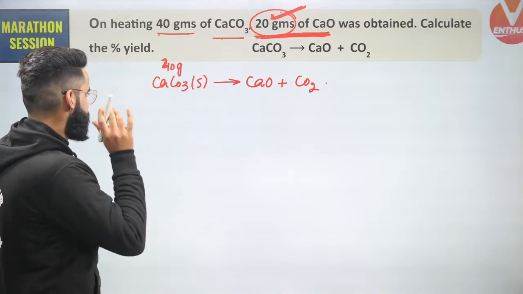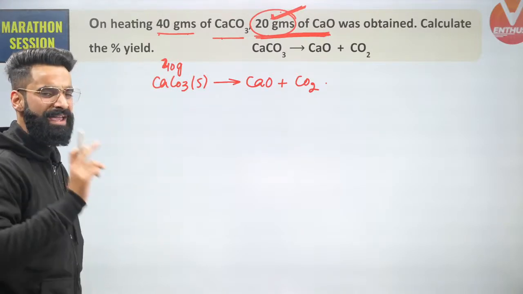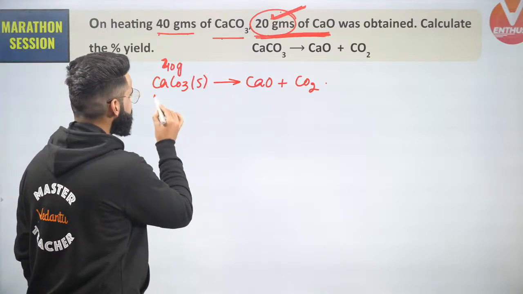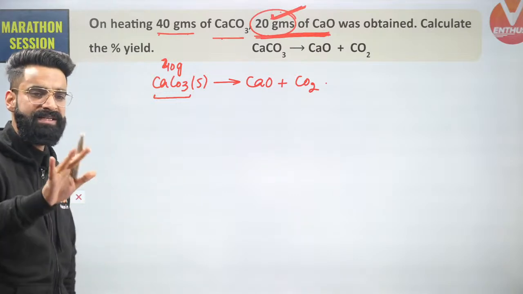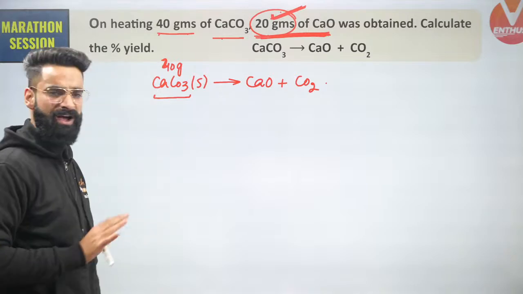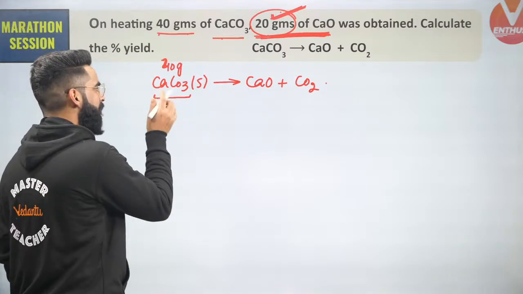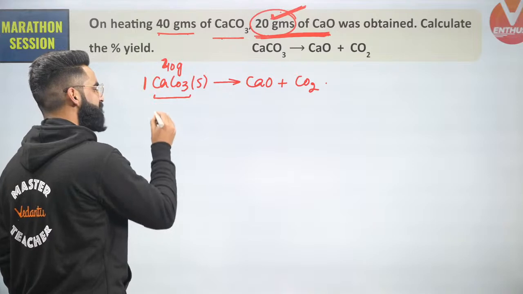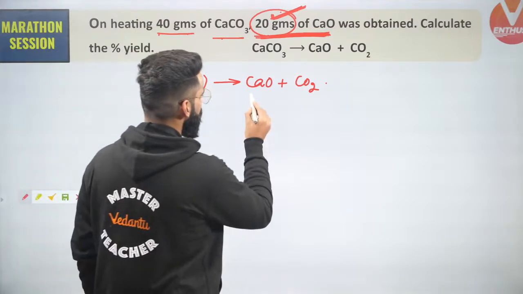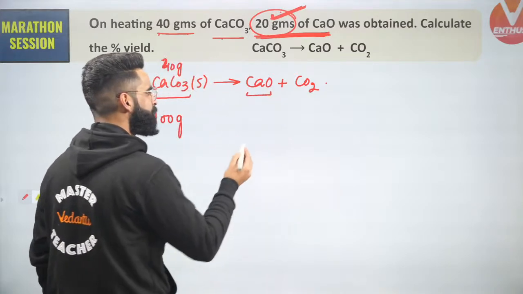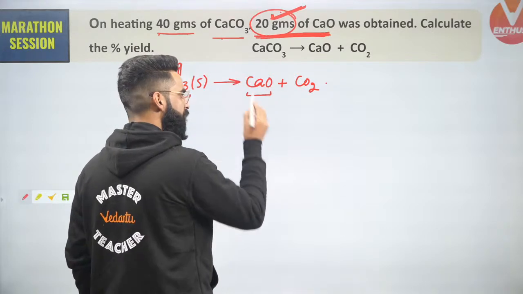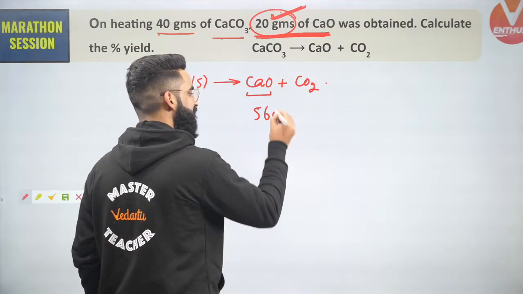Now people, if I use the stoichiometry by using the mass method, how will I be doing that? If I ask you what is the molar mass of calcium carbonate, you'll simply say 100 grams. Can I say 100 grams is the mass of 1 mole of calcium carbonate? Absolutely. Similarly guys, what about the molar mass of calcium oxide? It's simply going to be 56 grams. So I will say 56 grams is the mass of 1 mole of calcium oxide.